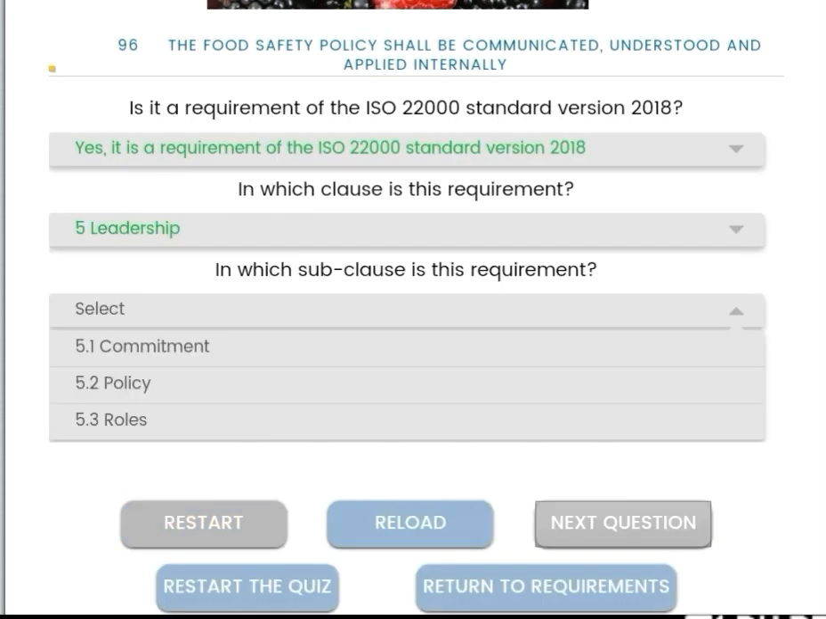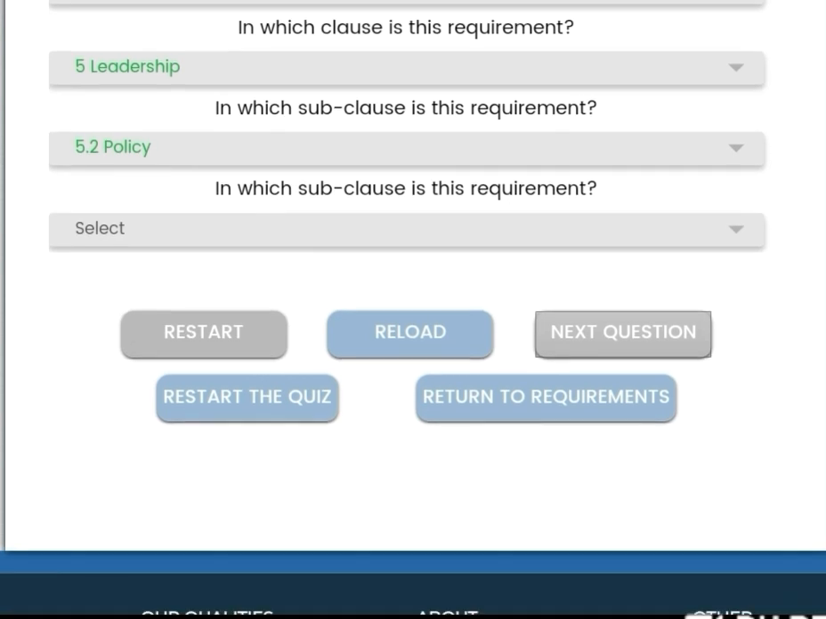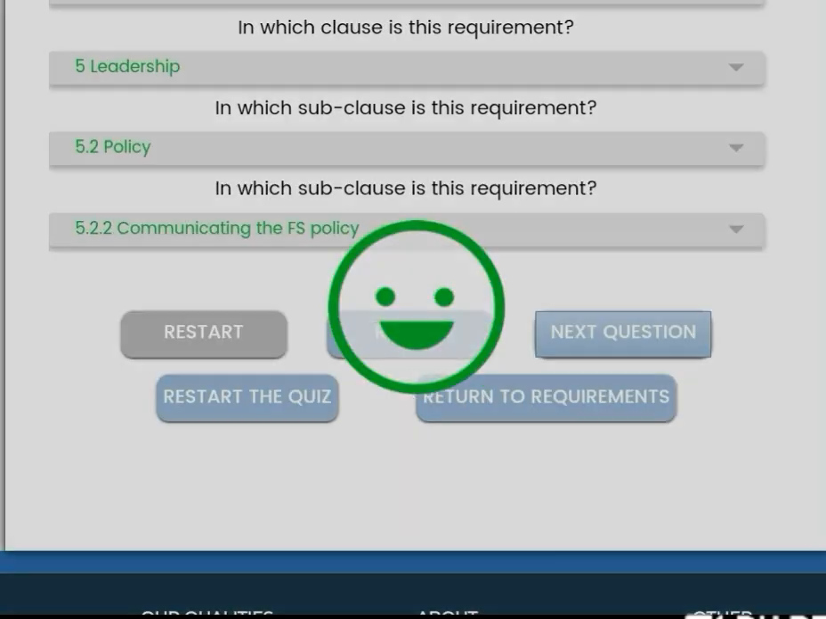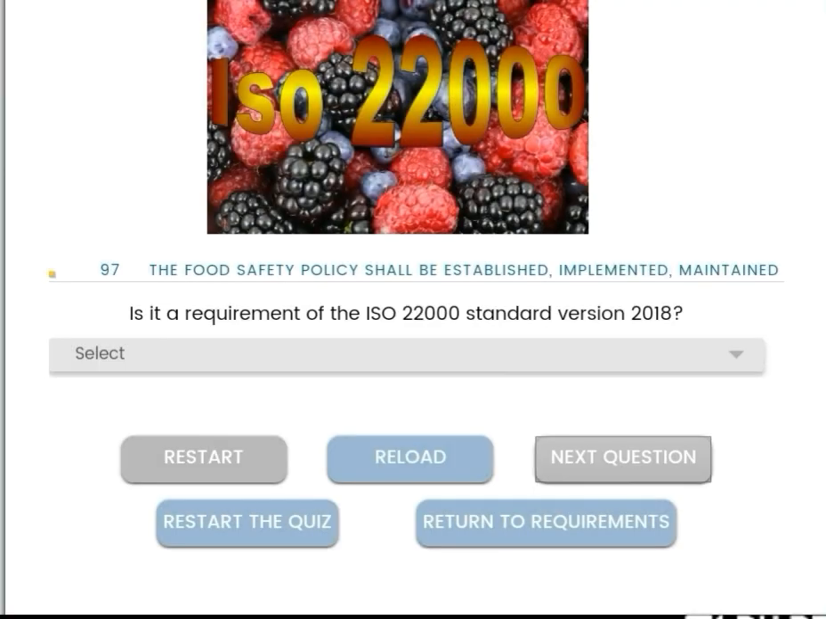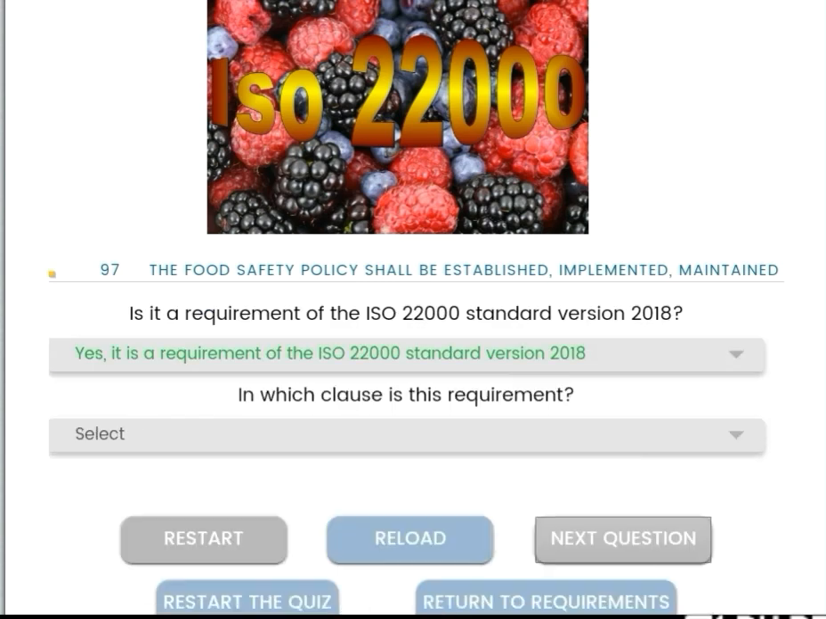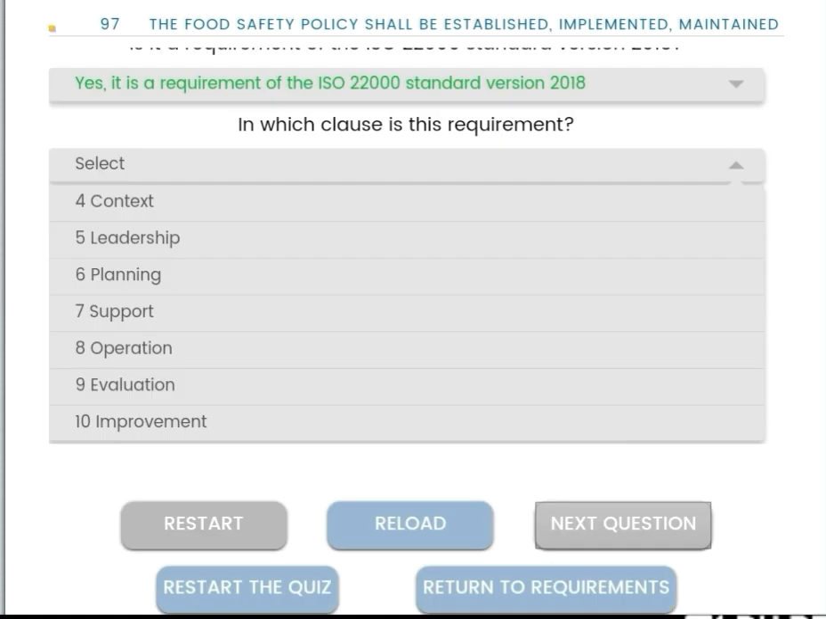Then the subclass is 5.2 policy, the subclass is 5.2.2 communicating FS policy, food safety policy. Then the food safety policy shall be established, implemented, maintained. Yes, it is a requirement.